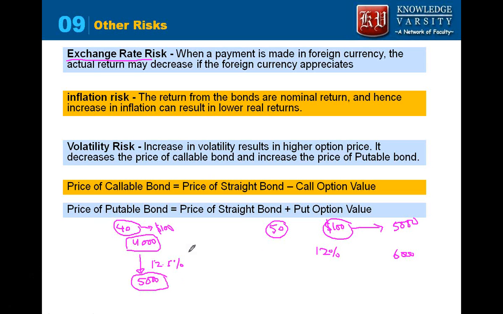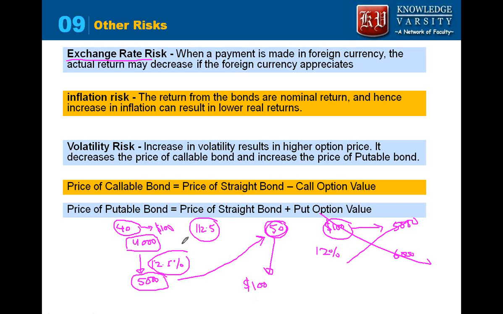So his return in dollar terms should have been 12.5%, or he should get back $112.5. But when he goes and exchanges this 5,000, the exchange rate has become 50 now. So after exchanging he is getting only $100. So he invested $100 and even after 1 year he is getting back only $100, even though the interest rate was 12.5%.